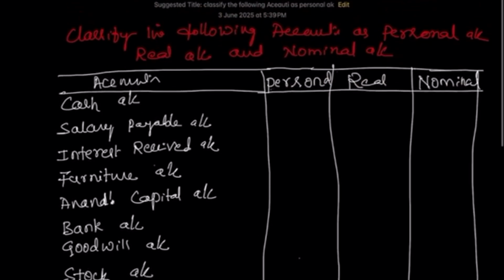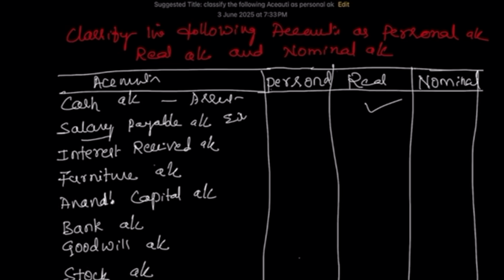Let us understand which account each is. Cash account: it is an asset, no? When it is an asset, it comes under the real account. All assets are taken under the real account. Salary is an expense, so it comes under the nominal account.